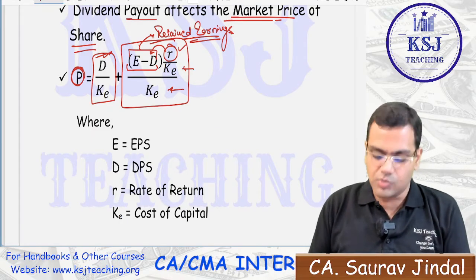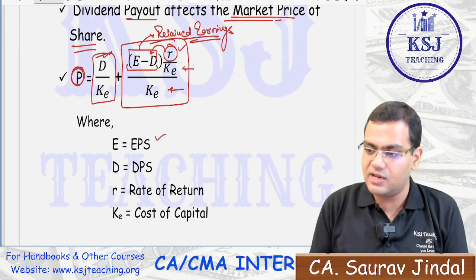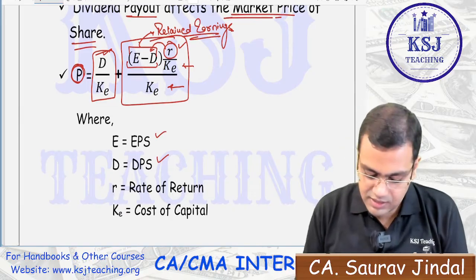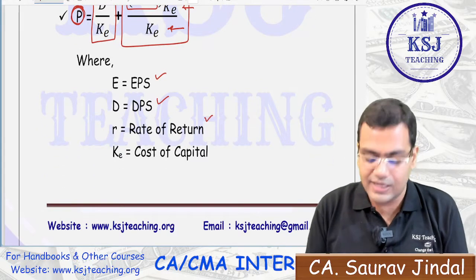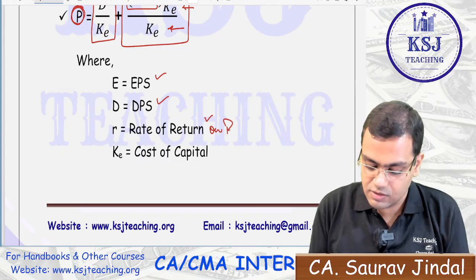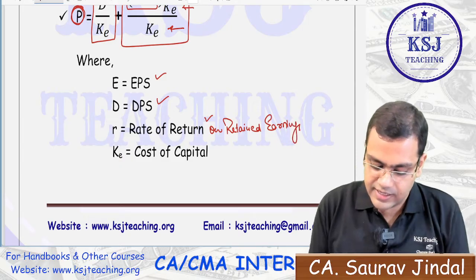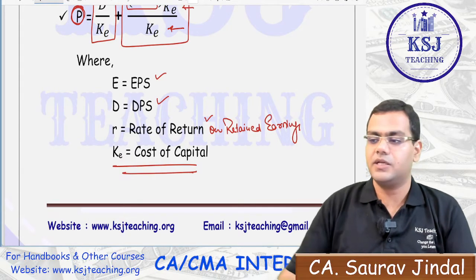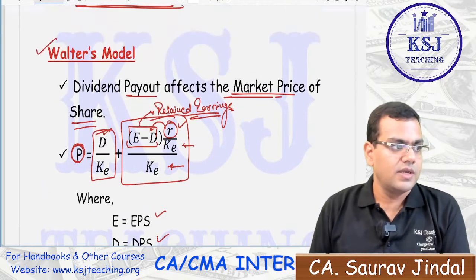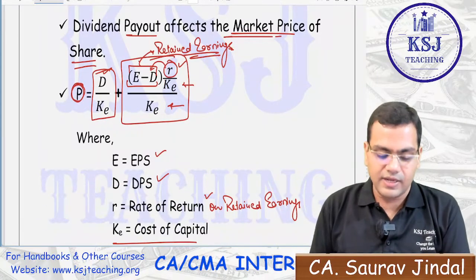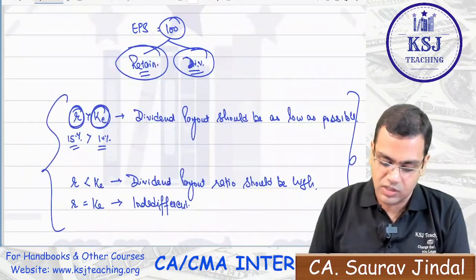So this is Walter's model. E represents EPS, D represents the dividend that you have paid, R is the rate of return on the retained earnings, and K is the cost of capital or the expectation of the equity shareholders. Right, so this is Walter's model, and this logic remains the same in Walter's model also.